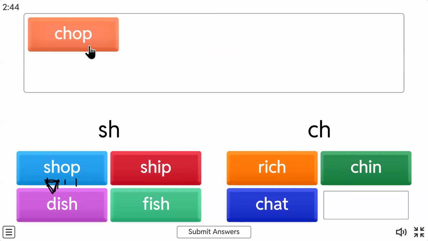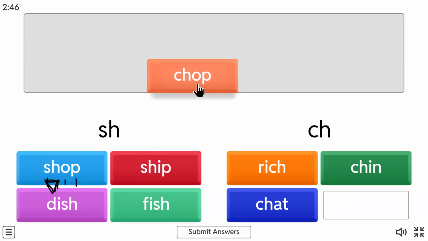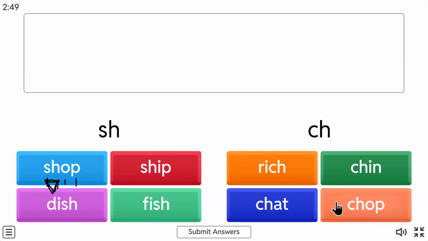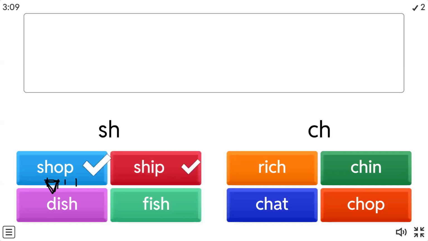Very good job. So you're able to understand, children, how we can blend and read. When you put the sounds together, that is called blending. You are blending and putting the sounds together to read the word. Okay. So we shall submit our answers.